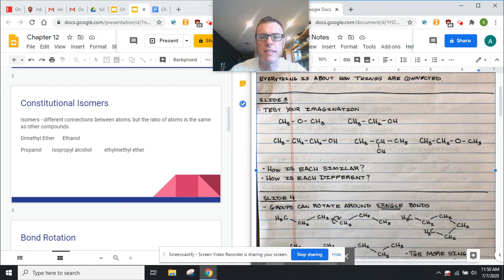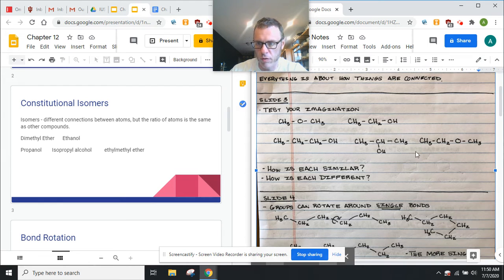Say, how are they similar? Well, here in our first little group, they both have two carbons, they both have six hydrogens, and they both have one oxygen. So they have the same number of atoms. So these are constitutional isomers. There's different connectivity.